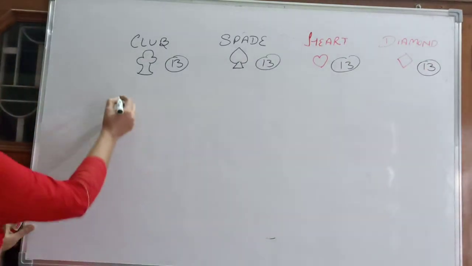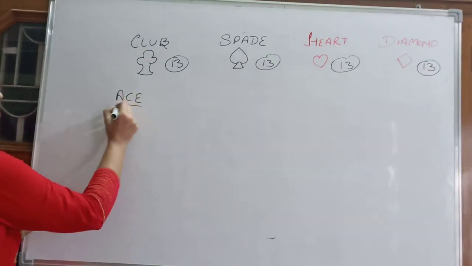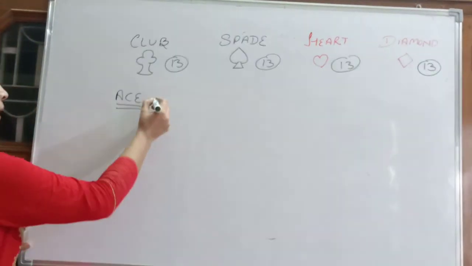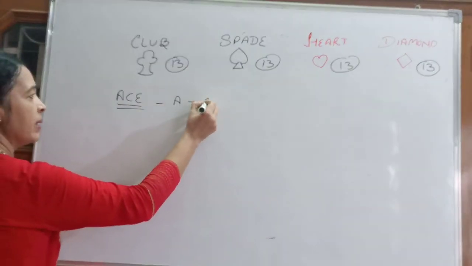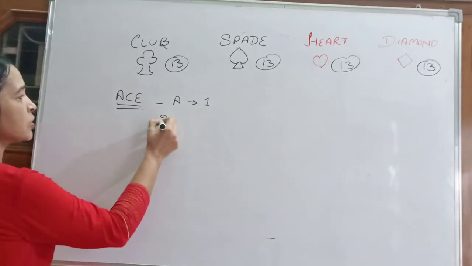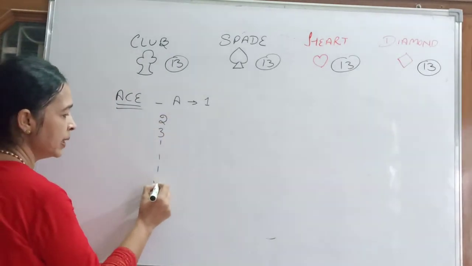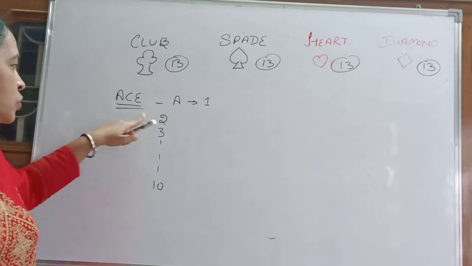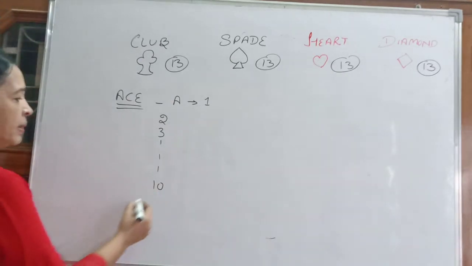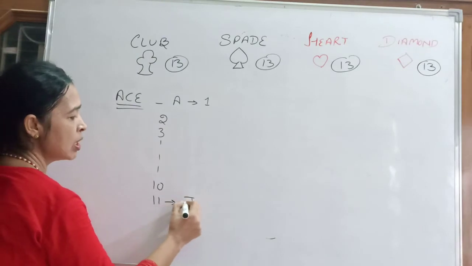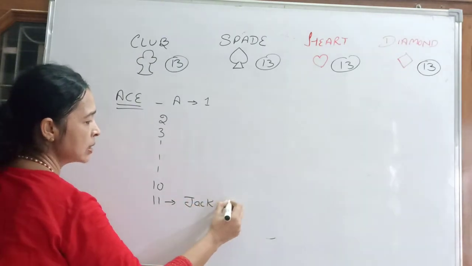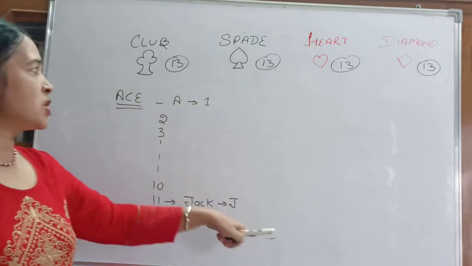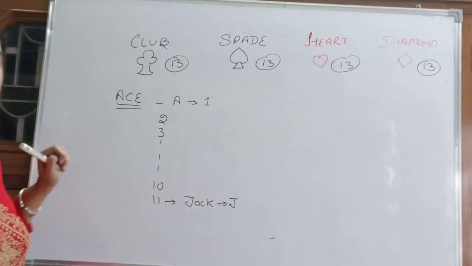First card is of ace. Each suit has one ace. Ace is number 1. A. It is for number 1. Next we will get number cards 2, 3, 4 up to 10. All the suits will have cards 2 to 10. Then number 11, that is called jack or J. 1 jack for club, 1 for spade, 1 for heart and 1 for diamond.